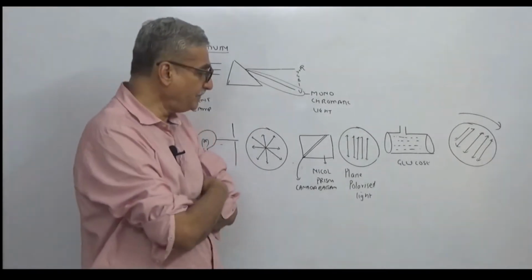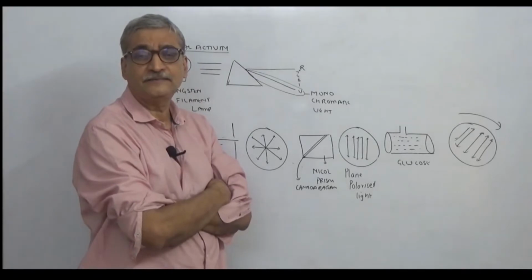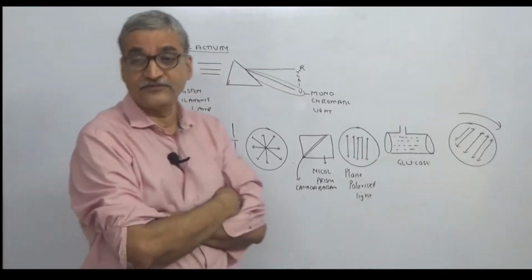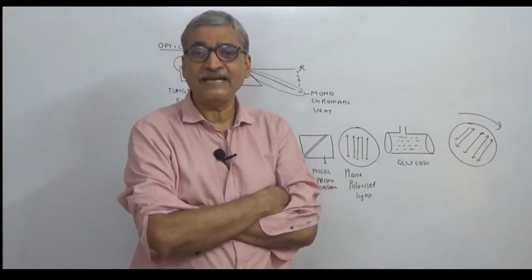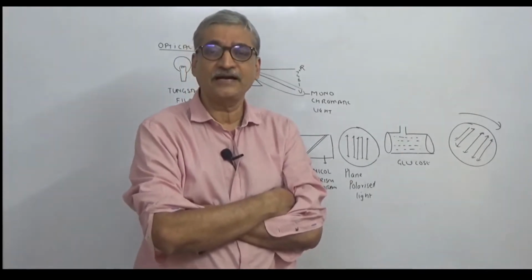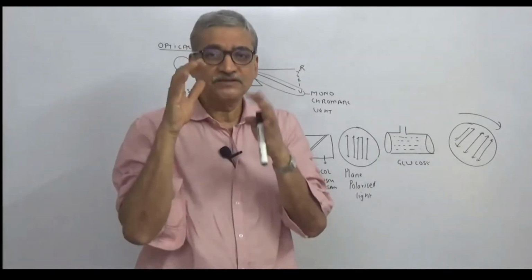A beam of light vibrating in one single plane is called plane polarized light. Then we have optical activity: the phenomenon of rotation of the plane polarized light by substances is called optical activity. Is this clear? So this is the introduction.